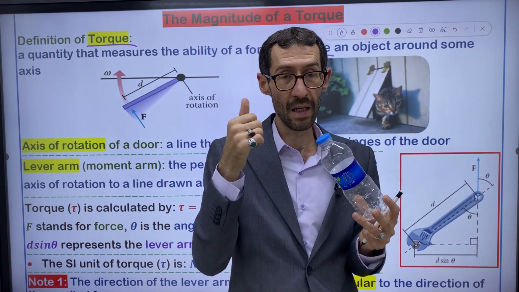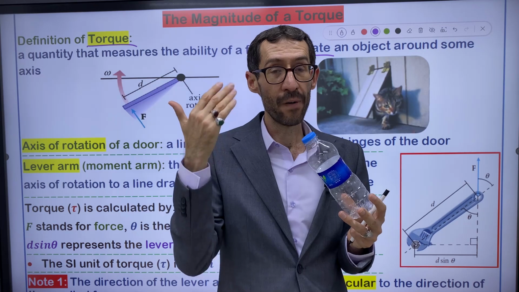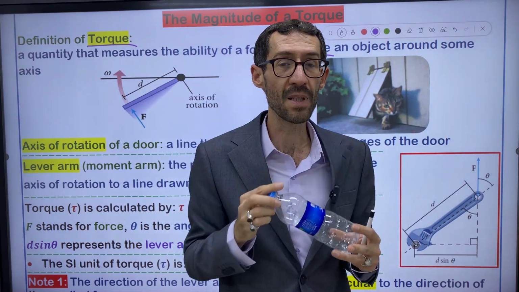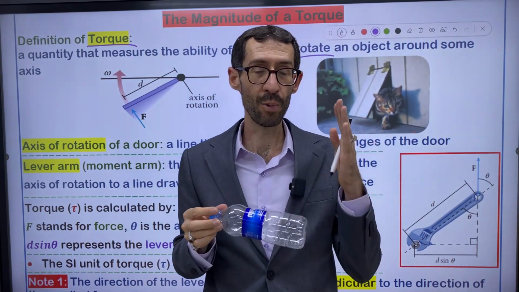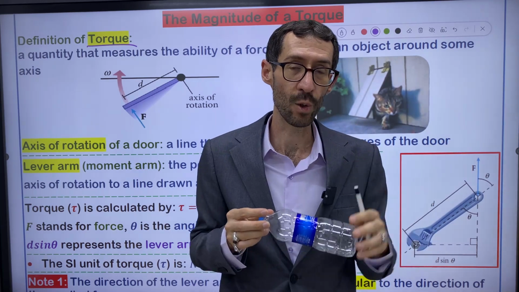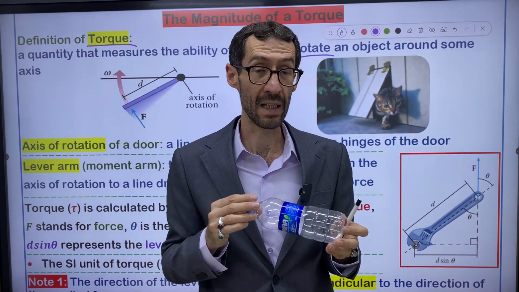So we have two things, force and distance. Force multiplied by distance becomes torque. Simply, we can say the product of force and distance is called torque.